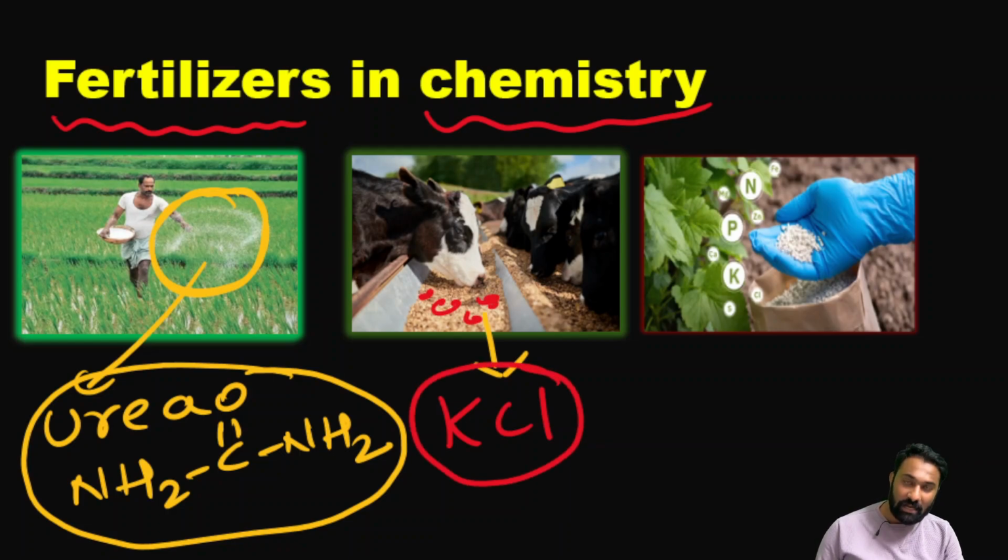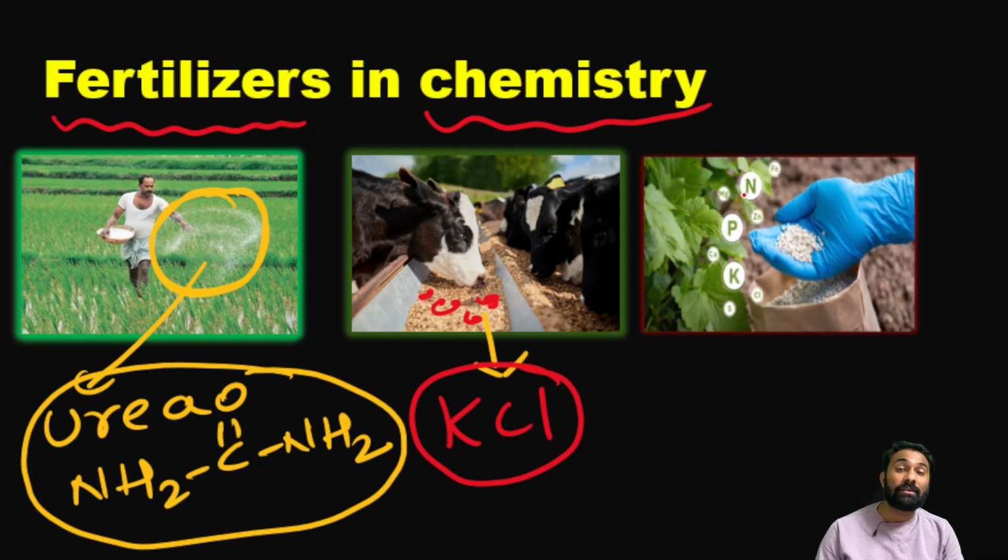They are going to mix which one? One chemical compound, that is KCl. KCl will be helpful for the cows to have easy digestion. Clear? The next thing.